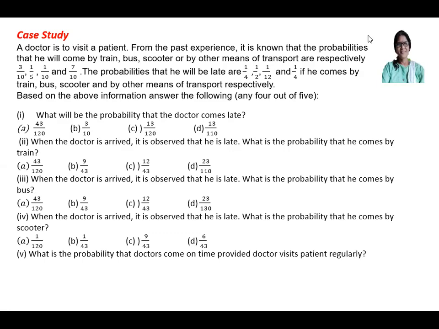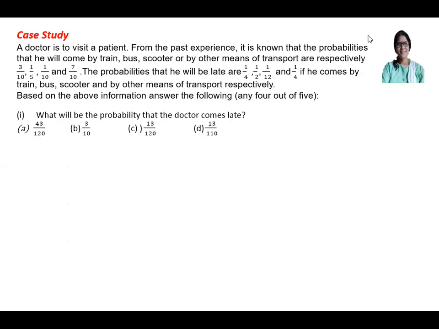If you manually observe, question 1 and the 5th, one is the complement of the other. So if you get part 1 correct, then you can get the last part correct. The probability of getting late, and the probability of not getting late. So we'll go 1 by 1. The options for the fifth part are 43 by 120, 3 by 10, 77 by 120, 27 by 110. So first question, first part.